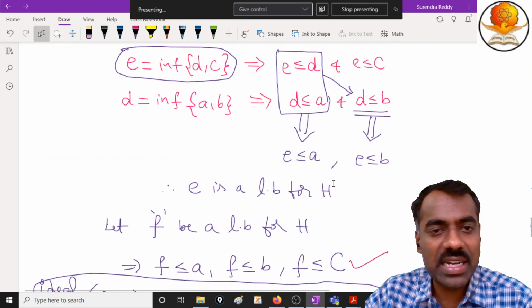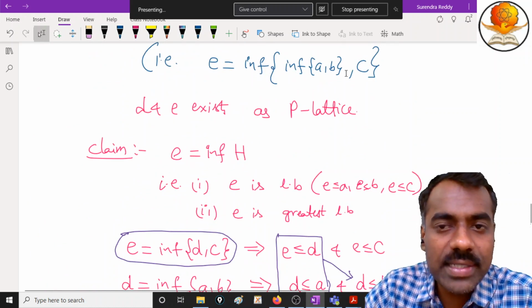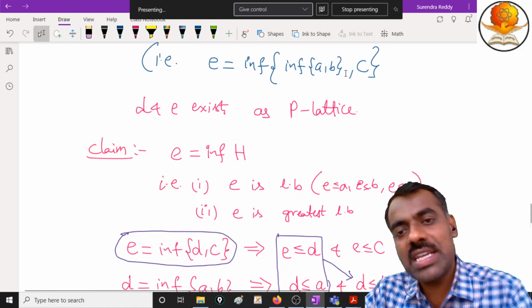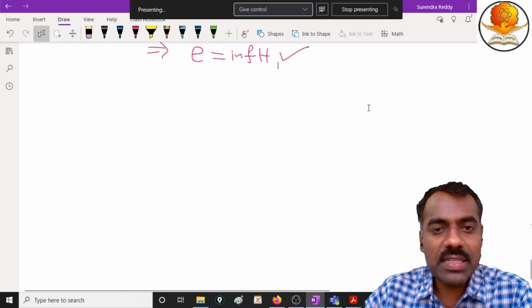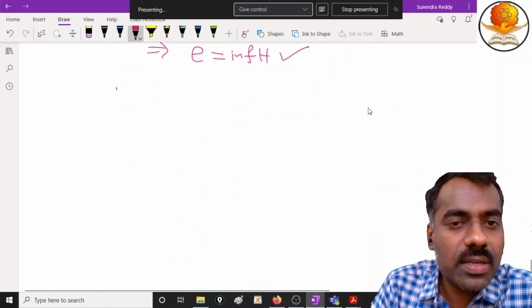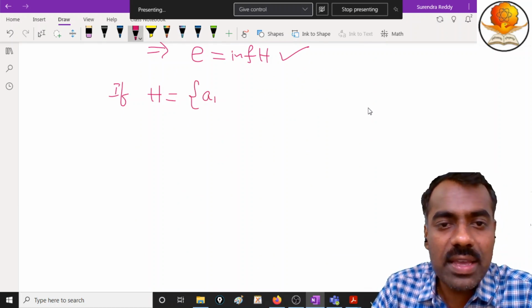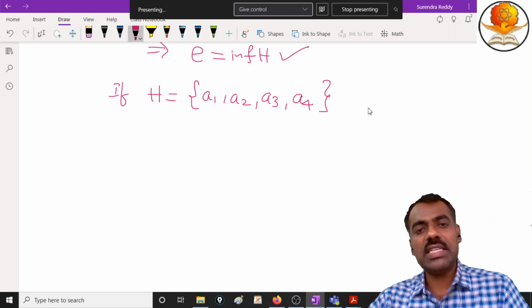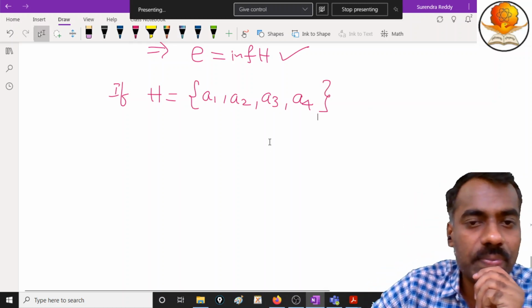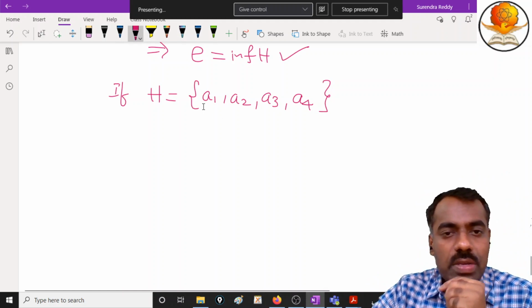For any three element set, what is the infimum? You take the infimum of two elements, and whatever you get, you take again the infimum of that with C, right? Are you following? Now just for your understanding, if I start with four elements, of course you can get it by induction, but just understand A1, A2, A3, A4. How will we proceed with this? How can we say that the infimum exists for this? How can we prove this? You take the infimum of this set. Are you following?